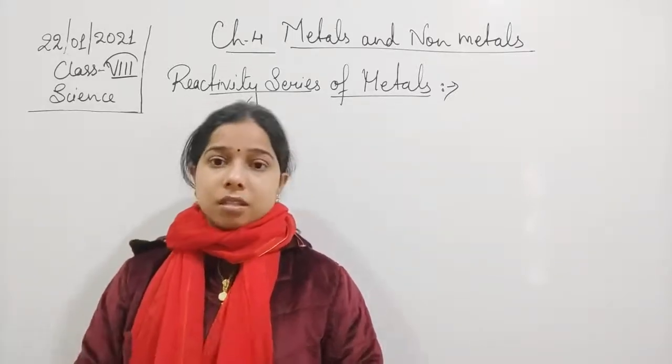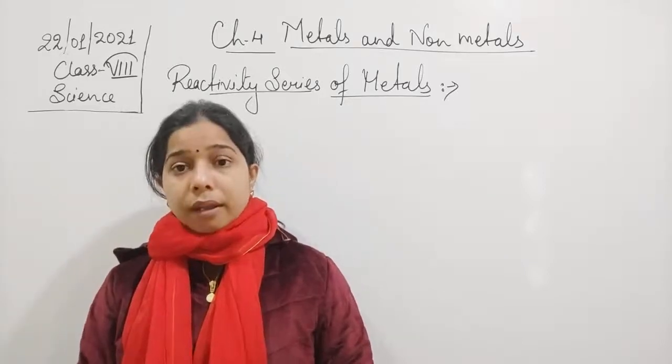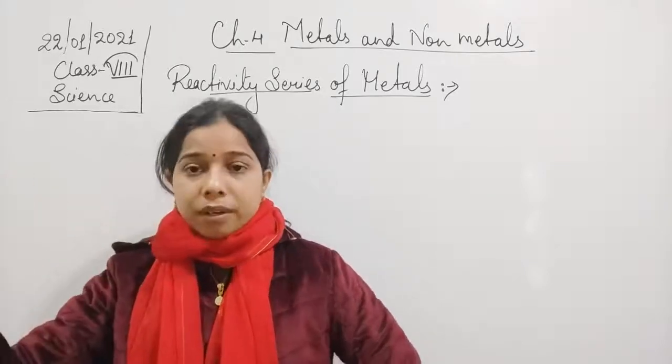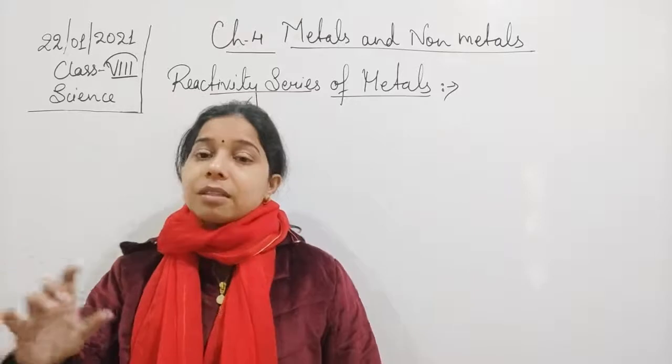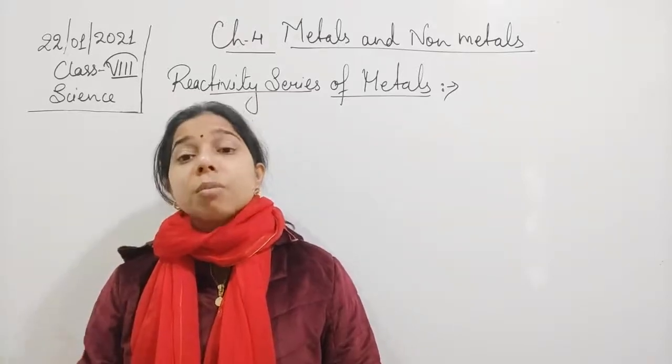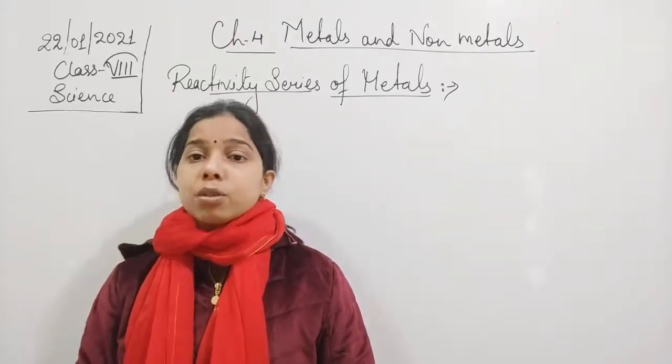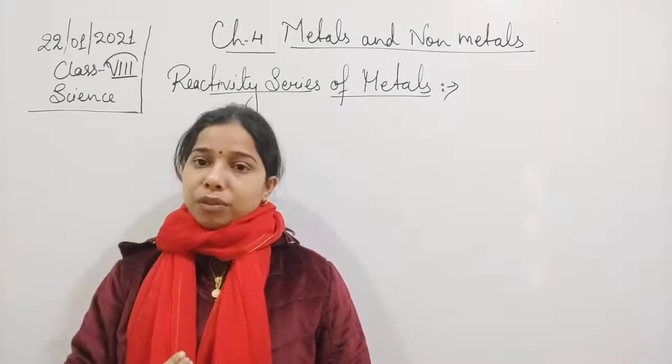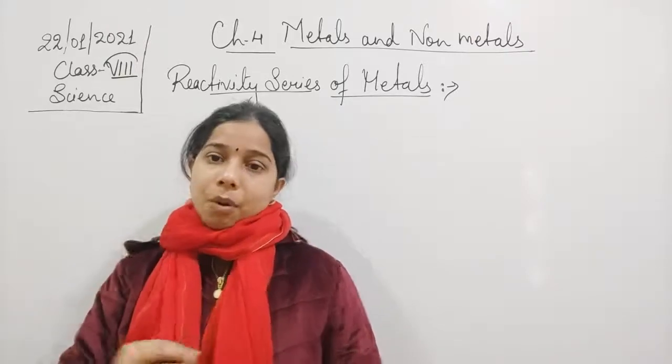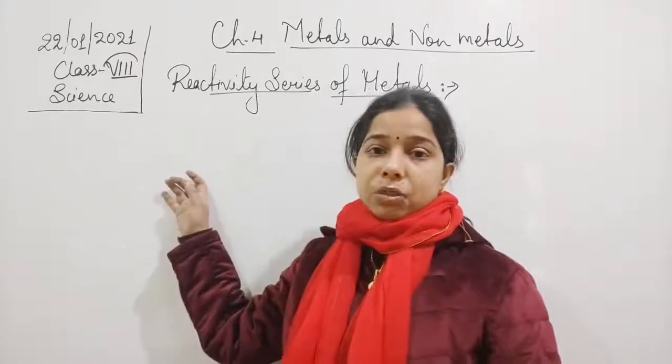With the list itself we understand that this is more reactive, this is less reactive, this is the least reactive, or this is the most reactive. So we understand the reactivity of the different metals with the help of the reactivity series of the metals.